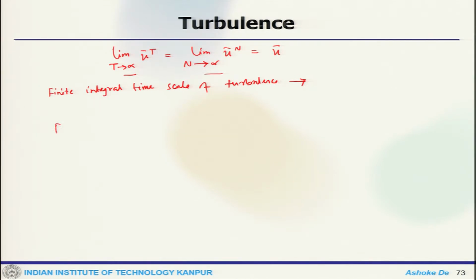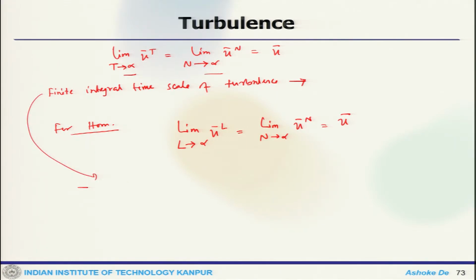For a homogeneous process, we can have this limit where line averaging becomes similar to ensemble averaging. Here, with a finite integral length scale of turbulence, the turbulent fluctuations are uncorrelated over a sufficiently long distance.